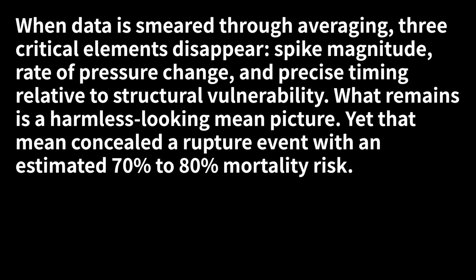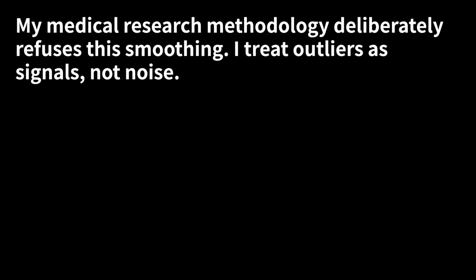When data is smeared through averaging, three critical elements disappear: spike magnitude, rate of pressure change, and precise timing relative to structural vulnerability. What remains is a harmless-looking mean picture, yet that mean concealed a rupture event, with an estimated 70% to 80% mortality risk. My medical research methodology deliberately refuses this smoothing.